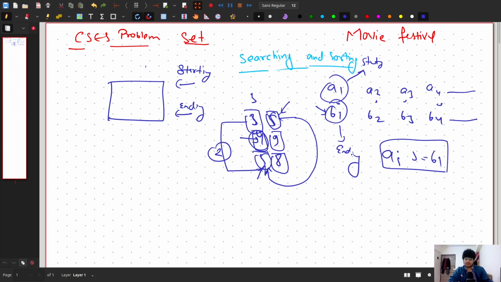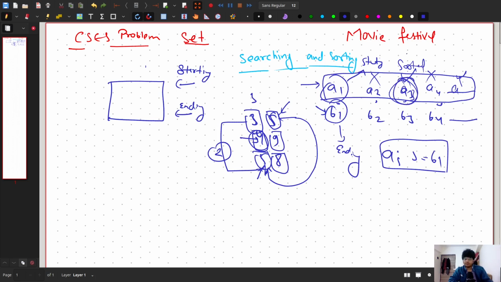So if, let's say, this a3 is greater than or equal to b1, then I can say yeah, this is watchable. But the problem is that a3 can be watchable, but a4 can't be watchable. Or a2 can also be not watchable, and a5 is watchable. So how to make sure we can have a pattern? Can I say that we can sort this based on this first term, right? So if I claim this is sorted, can I claim that if a3 is watchable, then all the movies after a3 are watchable too, right?